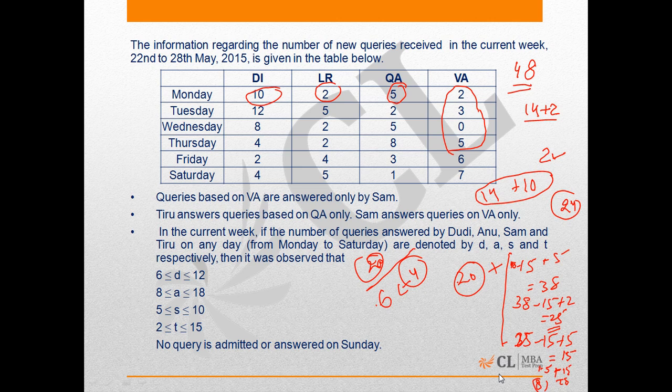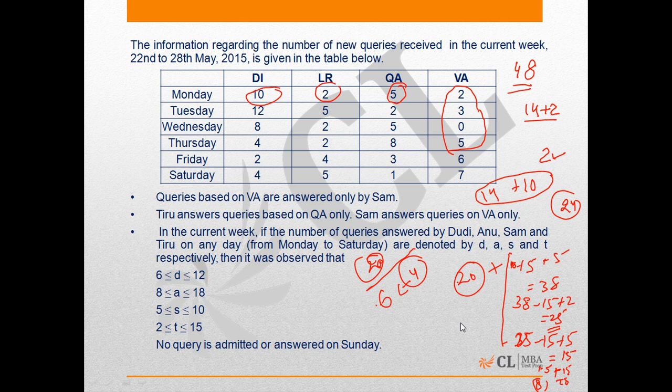On Friday he received 3 more queries, but again he was required to answer only at least 2 queries on a given day. So on Friday as well he could have avoided answering any of the queries that he received on that day.